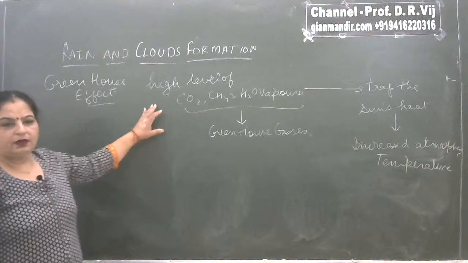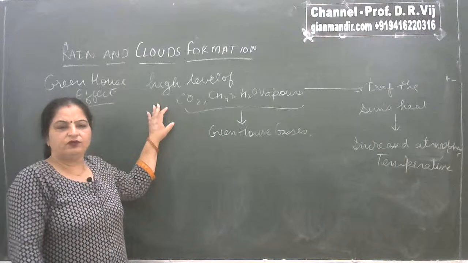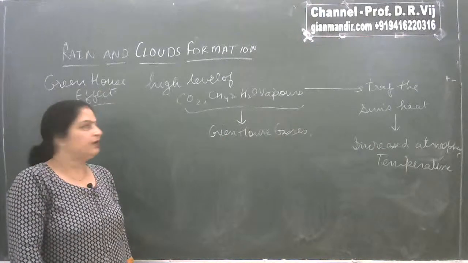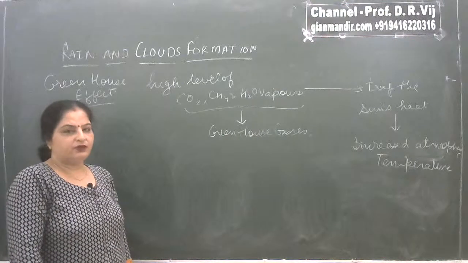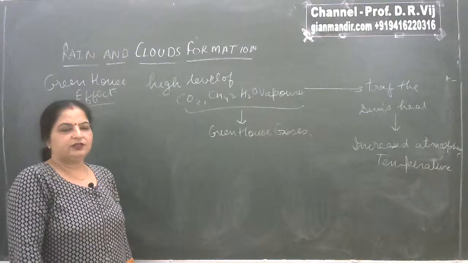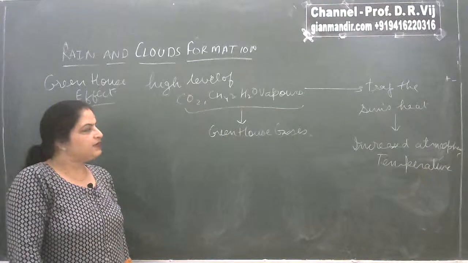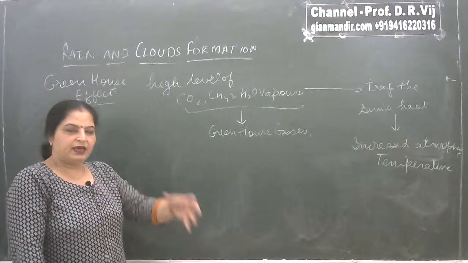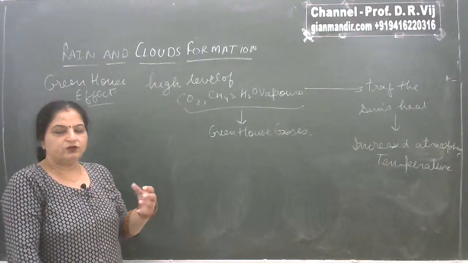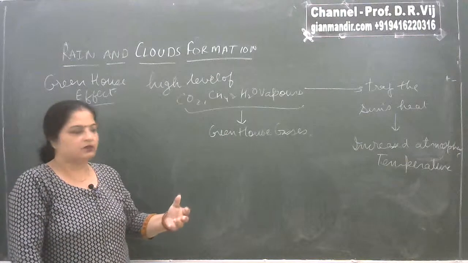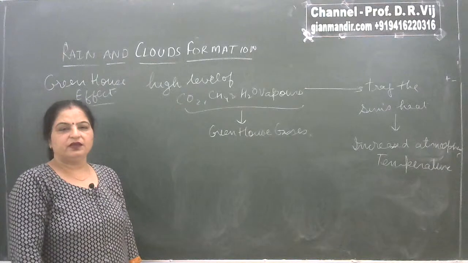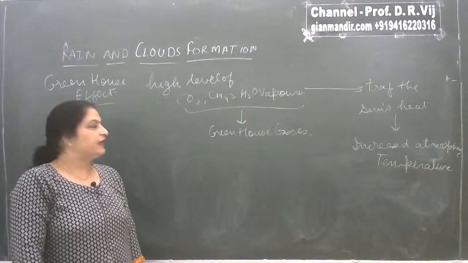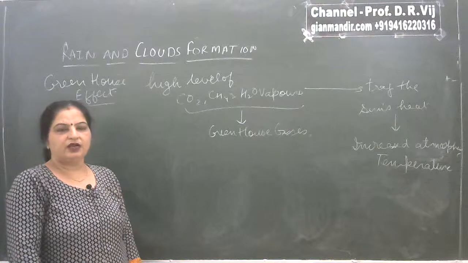Because of a number of human activities, the concentration of greenhouse gases like carbon dioxide, methane and water vapors is increasing to a very high amount, and these gases are responsible for trapping the heat of the sun. They trap the heat, they do not allow the heat to reflect out from the Earth's atmosphere, and that results in increased temperature of the Earth. And that is what is known as the greenhouse effect.